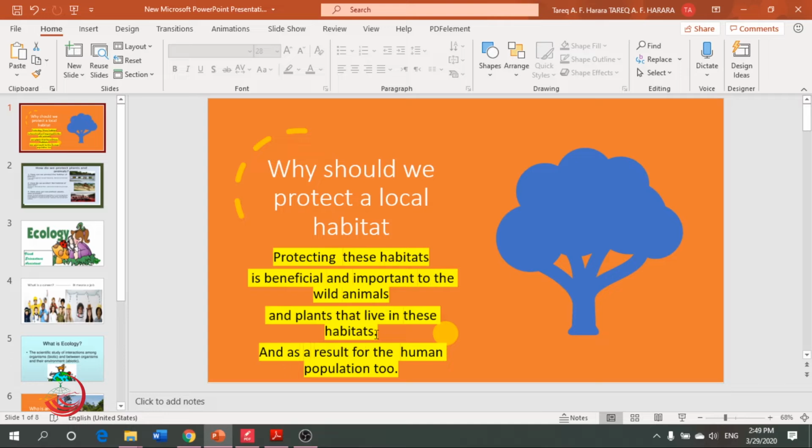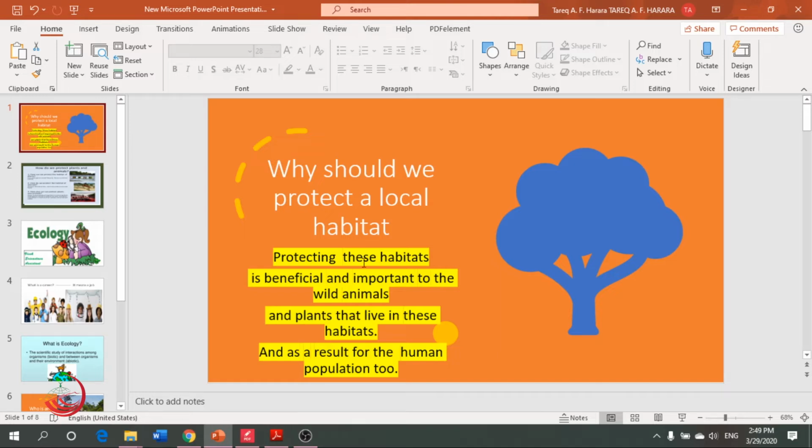And plants that live in these habitats. If I didn't take care of the habitat, there will be no plants. And as you know, we people are eating the plants, we are eating vegetables, we are eating fruits. So if there are no habitats, we will not be able to eat these kinds of plants.